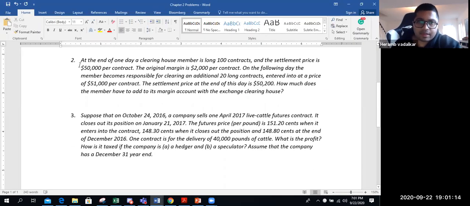Next one. At the end of one day, a clearinghouse member is long on 100 contracts and settlement price is $50,000 per contract. The original margin amount is 2,000 per contract. On the following day, the member becomes responsible for clearing additional 20 long contracts entered at a price of 51. The settlement price for the final day is 5,200. How much does the member owe in margin amount?